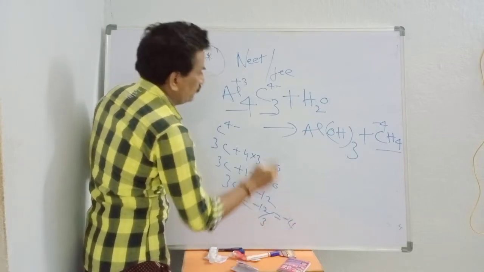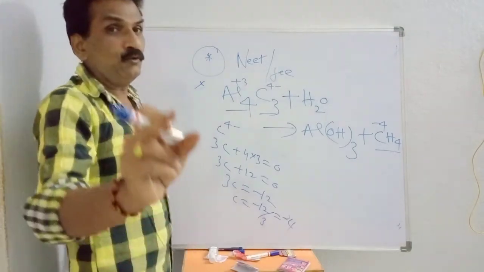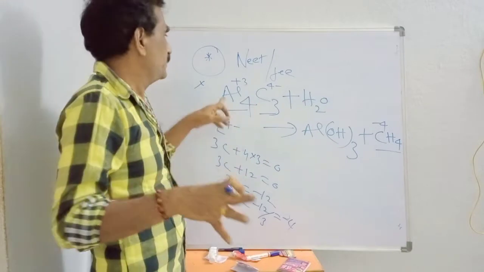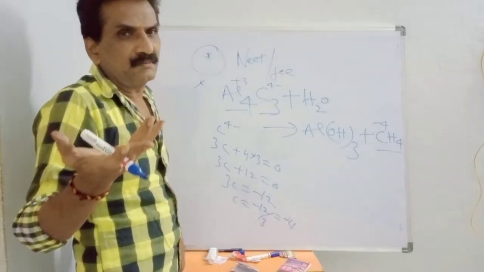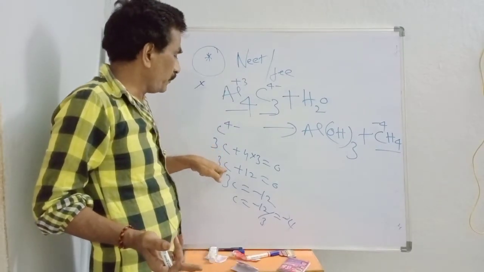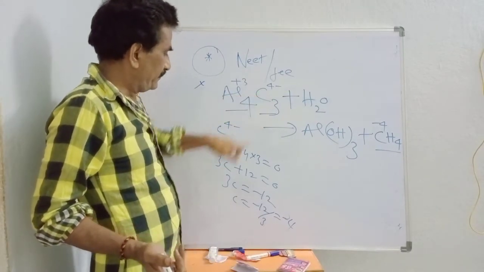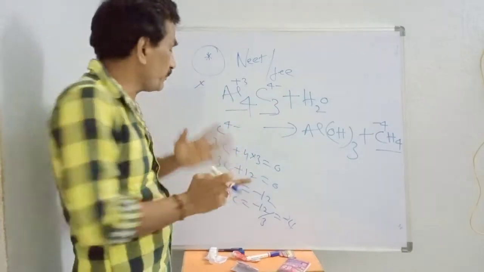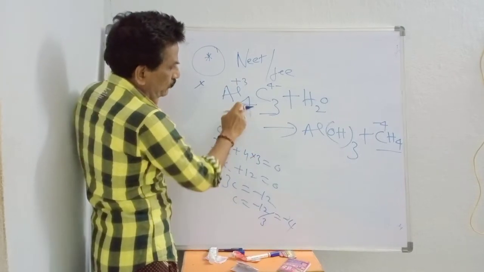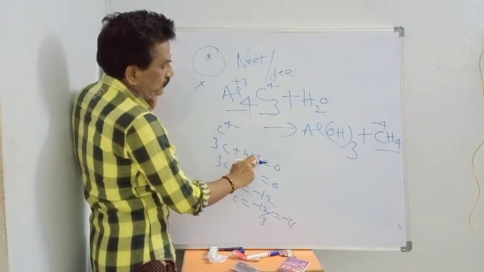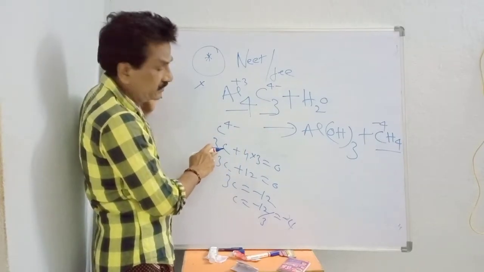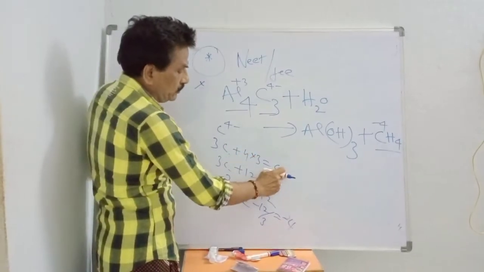I want to calculate the carbon oxidation state. Aluminum has valency 3, so 3 into carbon plus 4 into 3, since 4 aluminums are there, is equal to 0.